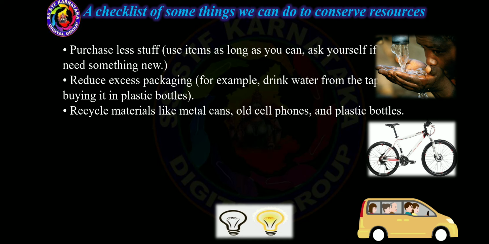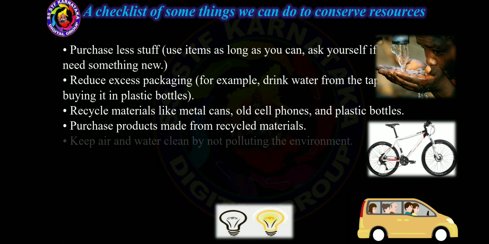Old cell phones can be used as a CCTV camera, and plastic bottles we may use for decorative items or for the home garden. Purchase products made from recycled materials. Keep air and water clean by not polluting the environment.